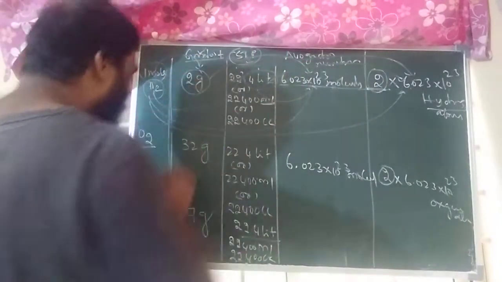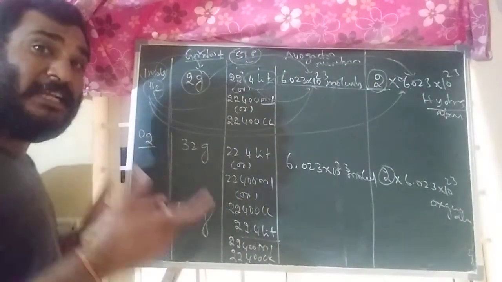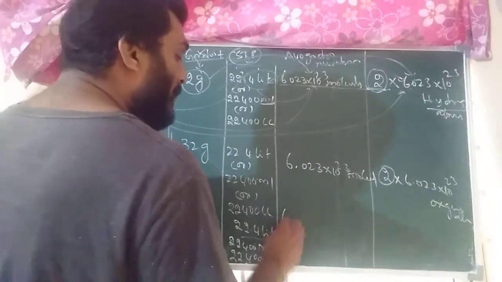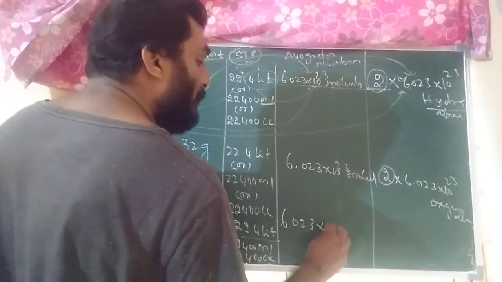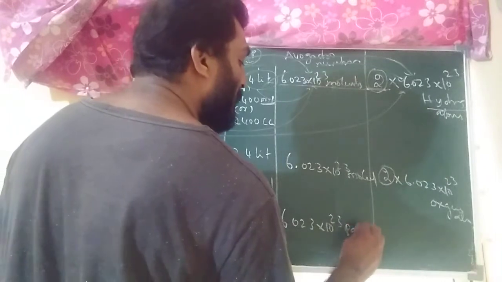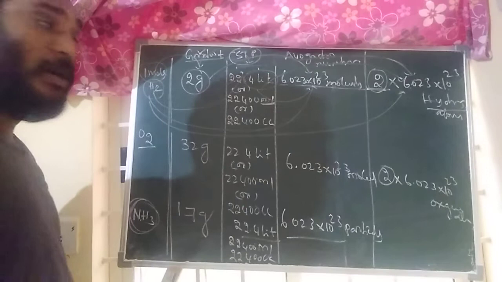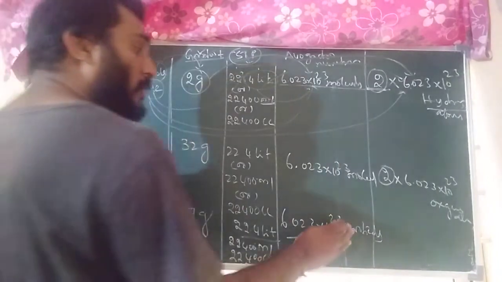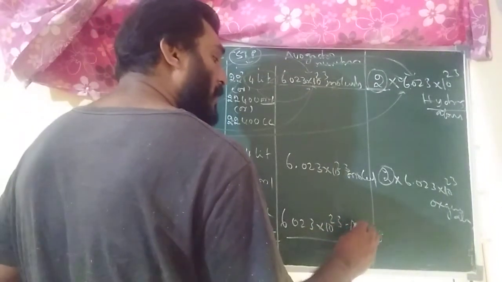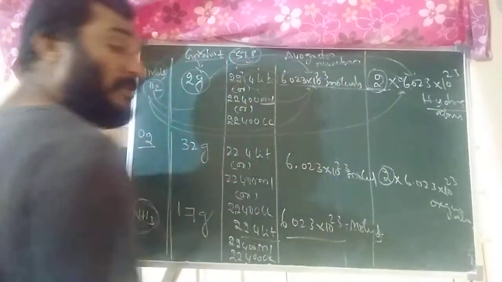In terms of Avogadro number, 1 mole of ammonia contains how many particles? 6.023 into 10 to the power of 23 particles. Otherwise, molecules. Particles means, in terms of molecules, you can write.